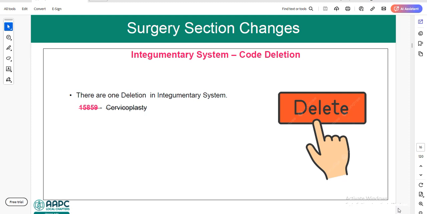So we'll see now integumentary system deletions. In the integumentary system, they have deleted 15859. Previously we used this code for cervicoplasty.